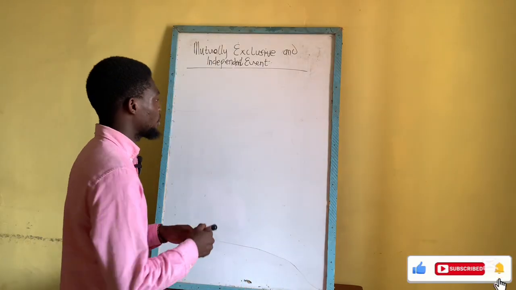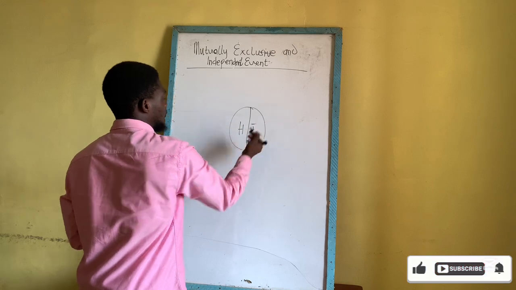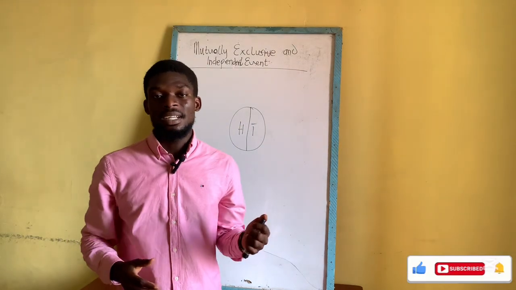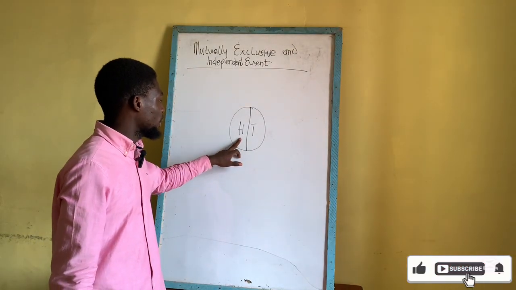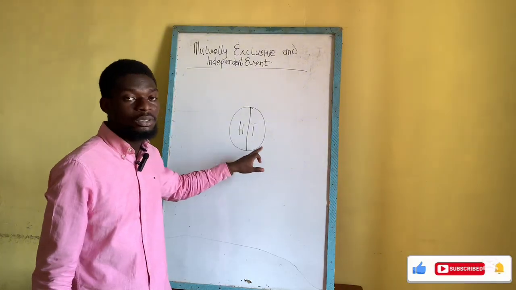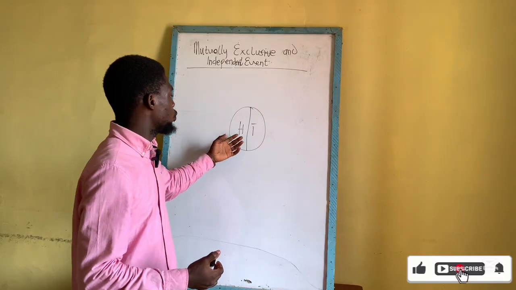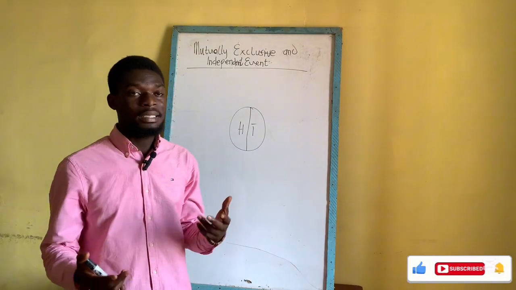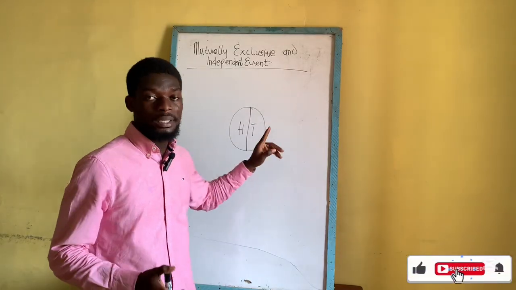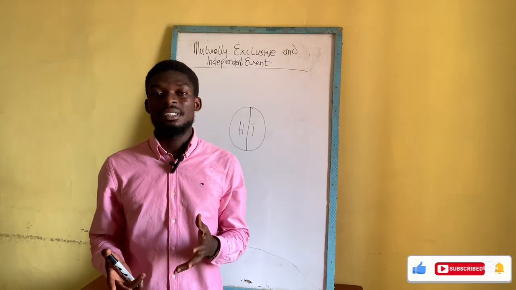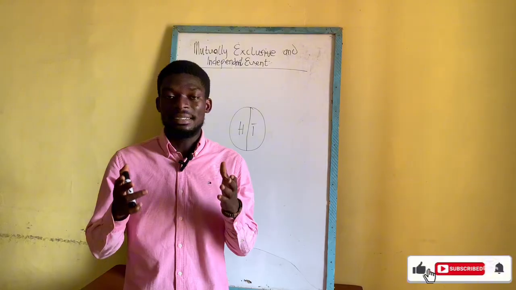So assuming you have this particular coin, and you have a head and a tail. When events are said to be mutually exclusive, basically it means that these two events, that's event one and event two, the head and the tail, cannot occur together in a single experiment. So imagine if you throw this particular coin, you cannot get a head and a tail at the same time. It's either you get a head or a tail. So mutually exclusive events are events that cannot occur together or at the same time